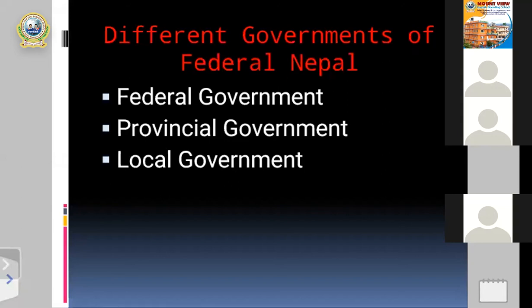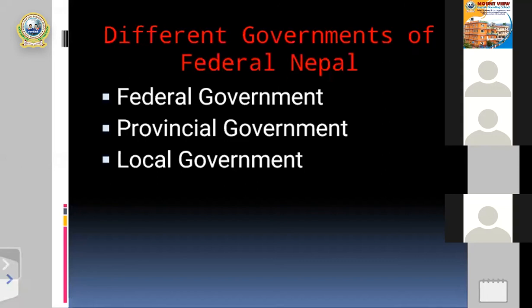All right. And finally, the last type of government of federal Nepal is the local government. Local governments use the different local resources to develop the local area. Municipal assemblies, like the Nagar Sabha, and rural municipalities are some of the examples of local government.